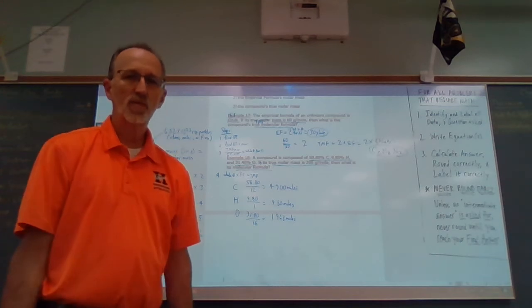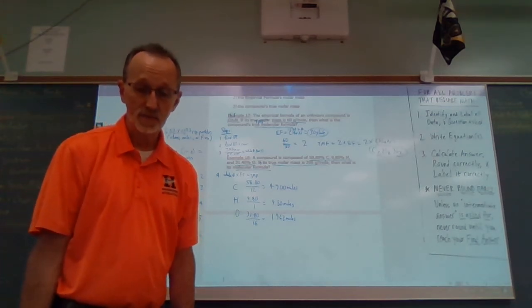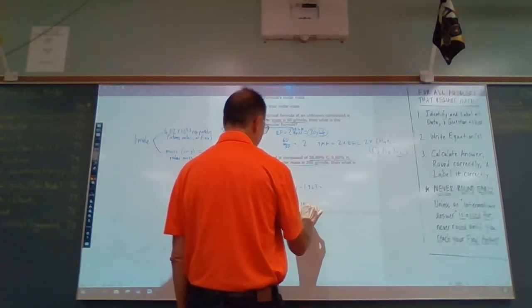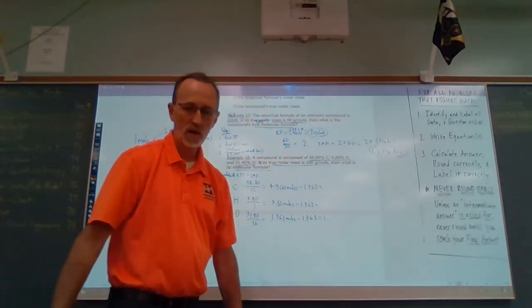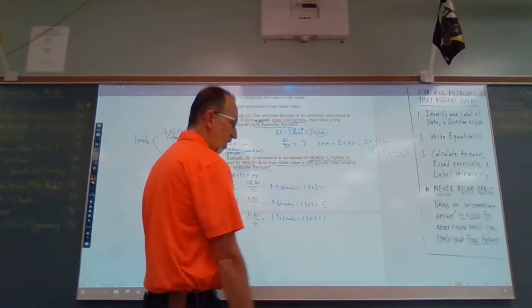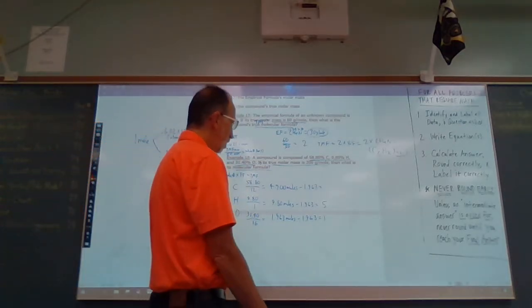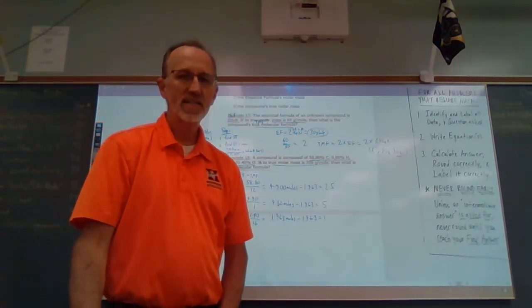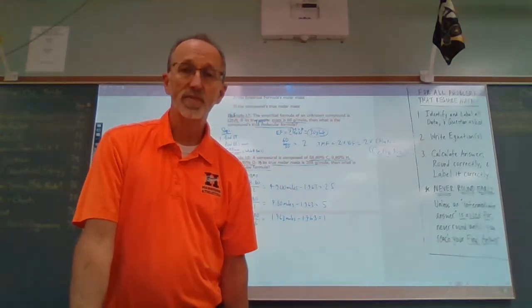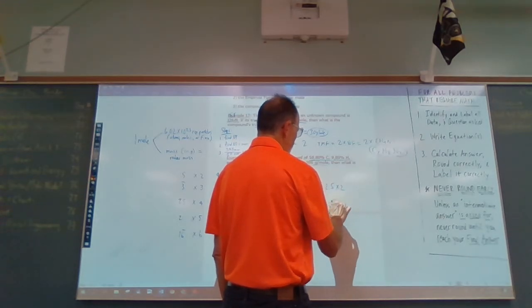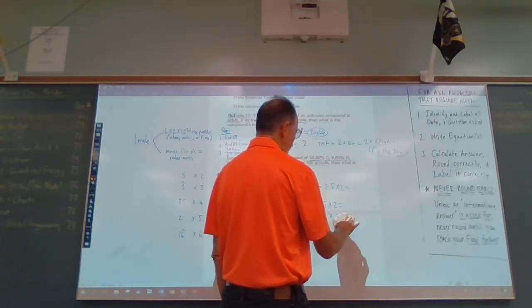What do we do next to get empirical formula? We divide all the moles by the smallest number of moles, which in this case is 1.963. The bottom one, of course, is 1. The middle one actually comes out right at around 5, very close. And the top one comes out at right at around 2.5. Again, that is not close enough to 3 to round it, so we're going to have to multiply by a small whole number, which of course for 0.5 we said would be 2. So we multiply them all by 2 because we have to keep the ratio the same.